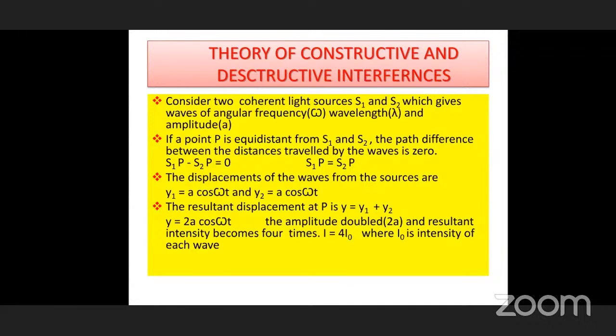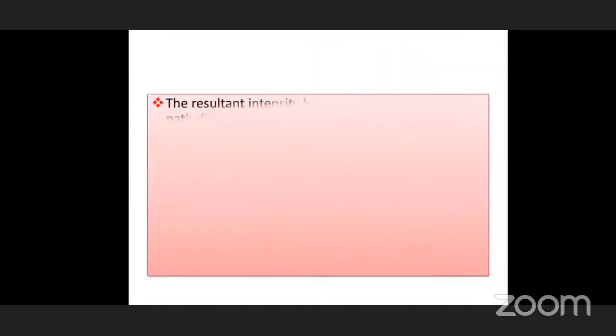I is equal to A square. We know it. Therefore, if the amplitude is doubled, intensity becomes 4 into I0, where I0 is the intensity of each wave. So 4 times intensity increases. From this equation, when there are two coherent light sources combining, we can tell that intensity increased.